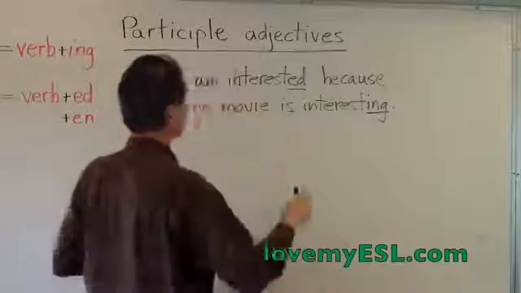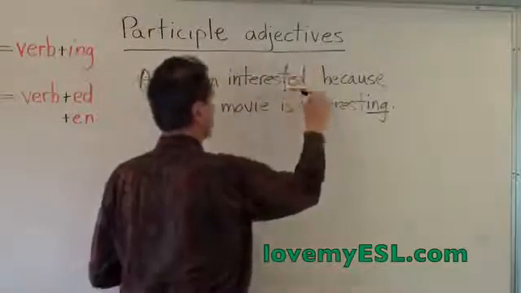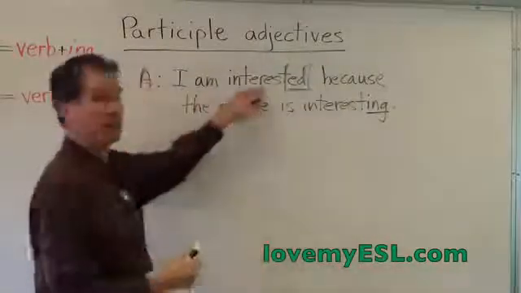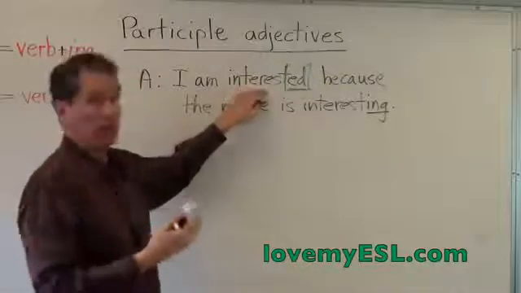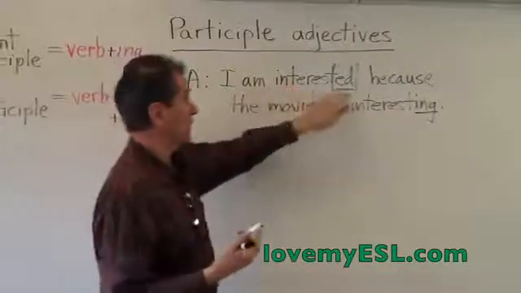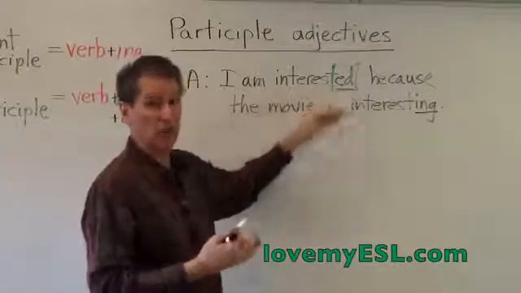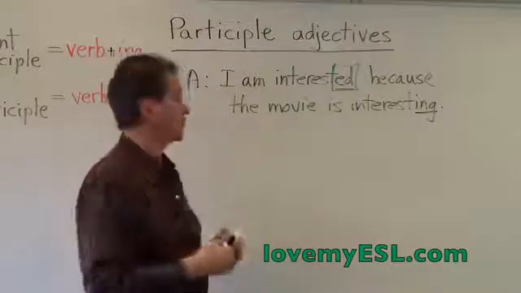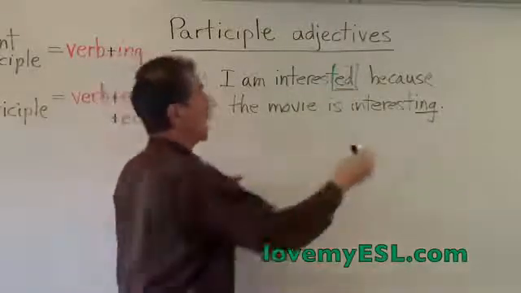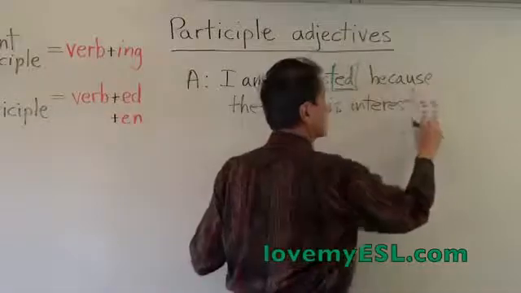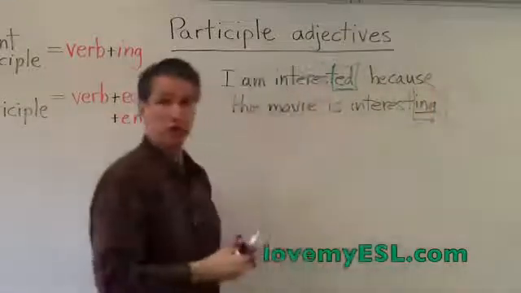If you have the emotion, it's ed. If you have the emotion, which means you have to be a person or an animal in order to have an emotion. So you would have the ed on the end of those words that describe a person's emotions or an animal's emotions. Ing is when something gives the emotion to you.